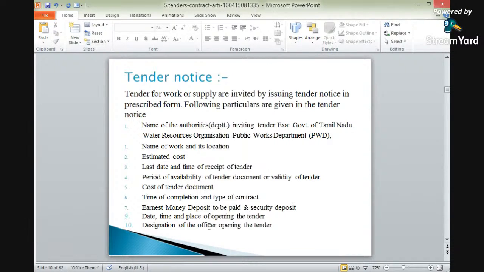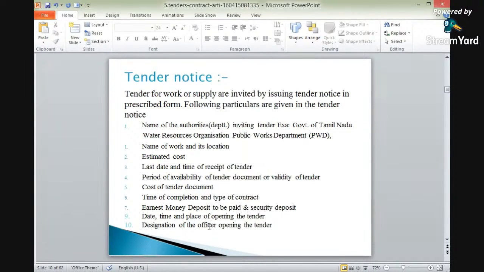It is to be paid. It is just an agreement that I am willing to do the work. So it is nothing but the earnest money. Okay? The earnest money we will see in next slides in detail. The earnest money is to be paid, and the security deposit is to be made after approval or after selection of the tenders.